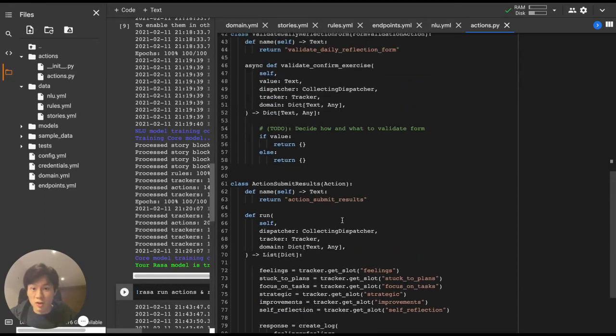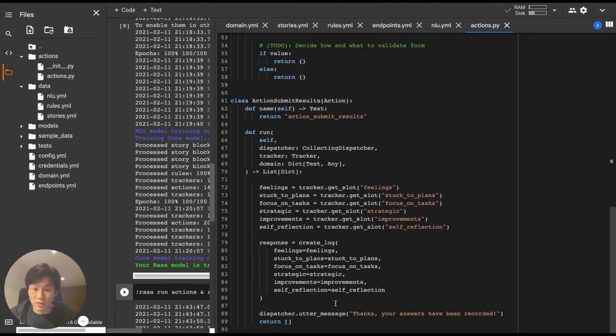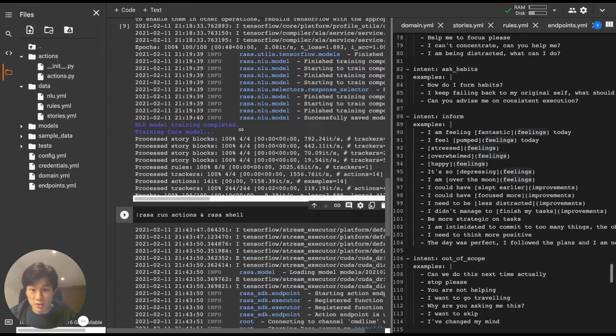Now, obviously, you can do a lot more with all these results. You can send it to, for example, Google Sheets to track your daily reflections, or send it somewhere else, where it can be a third-party solution. Now let's see our chatbot in action.